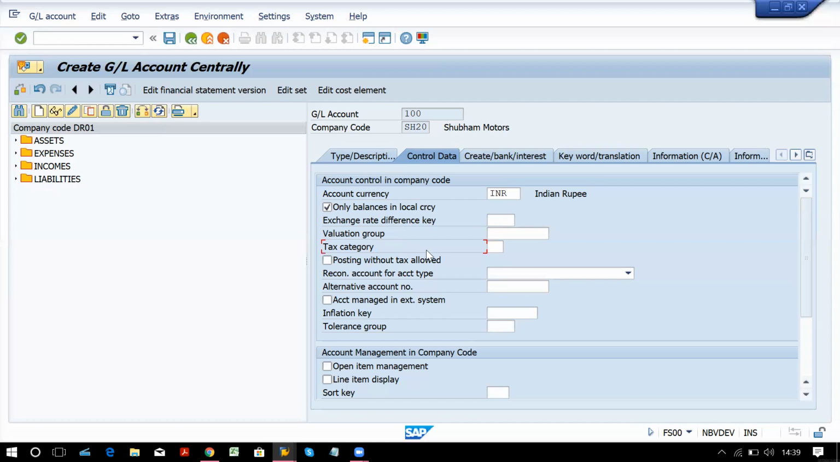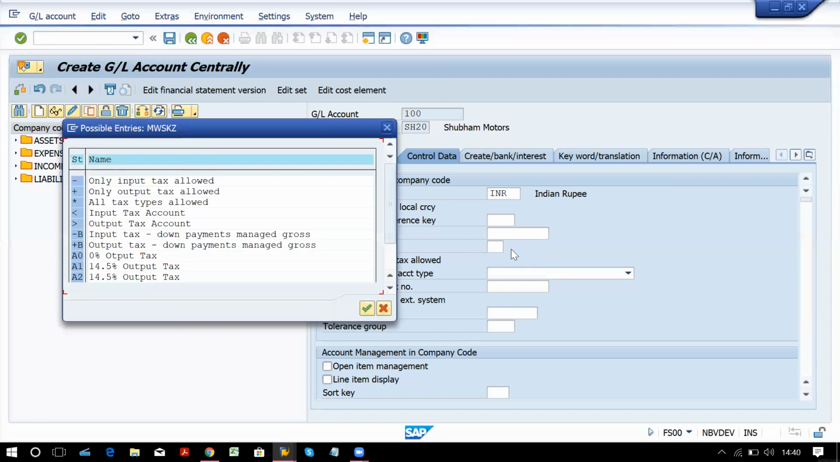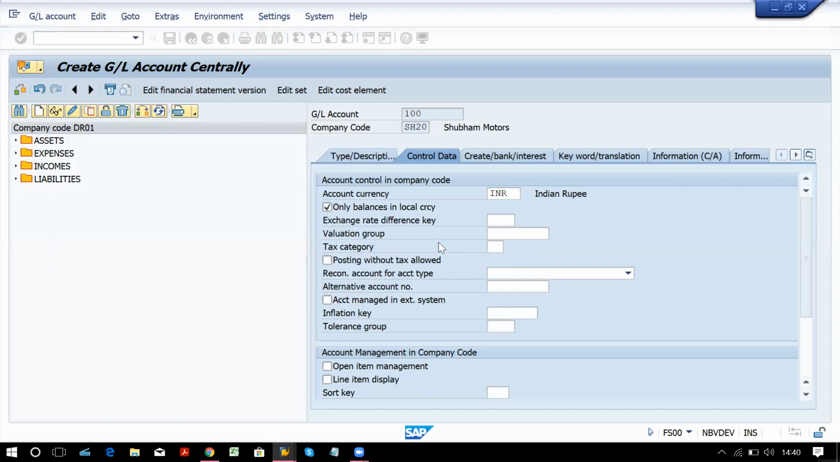Tax category we are going to see in taxation. We have few tax categories over here. All tax types allowed, or only input or output tax allowed. So taxation we are going to see in the taxation topic. If you are going to assign any tax category, you have to always give posting without tax also allowed, because if there are any tax free goods, then posting should be allowed for those goods as well, right? So this we will cover later on.